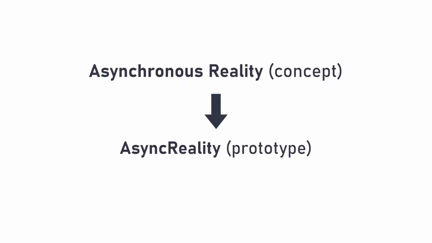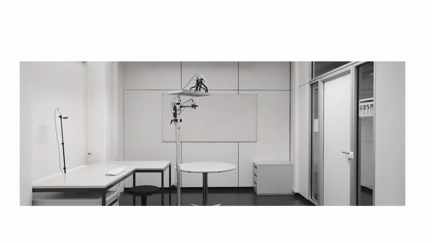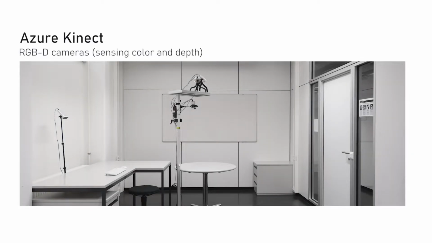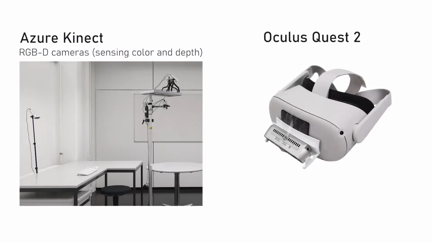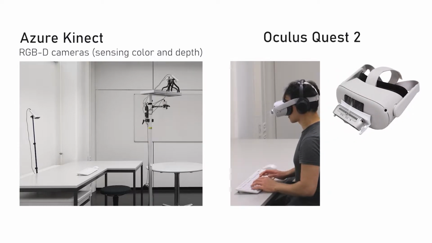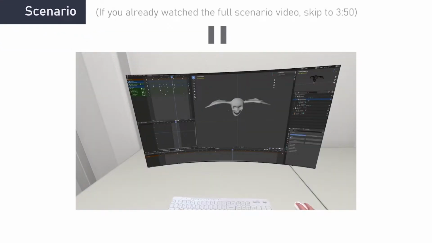To explore the concept, we implemented a prototype system called Async Reality. We combined a network of Azure Kinect cameras with an Oculus Quest 2 virtual reality headset. We also attached a RealSense camera to the headset. Based on our prototype system, we acted out a scenario. Let's take a look at the first part.